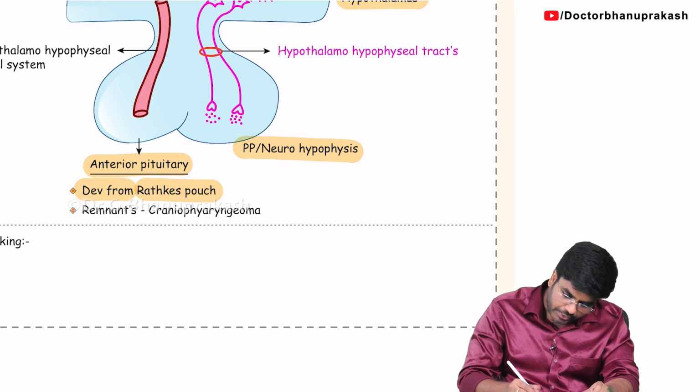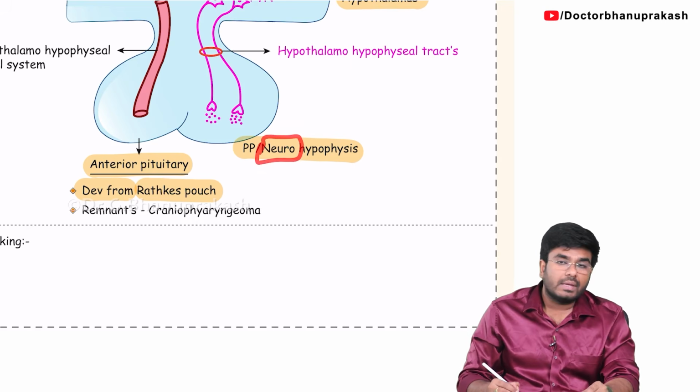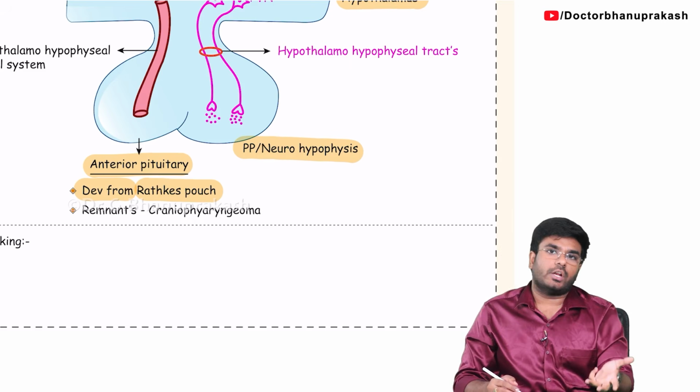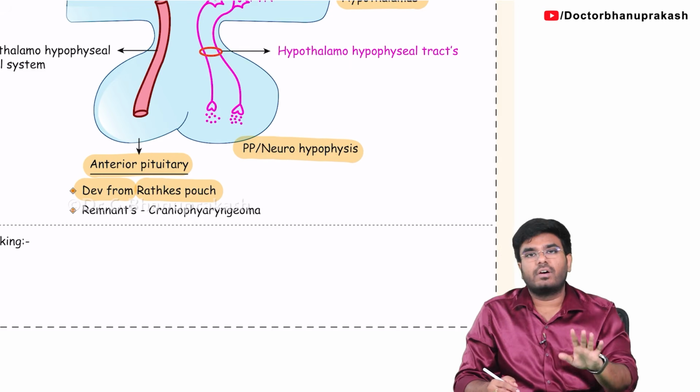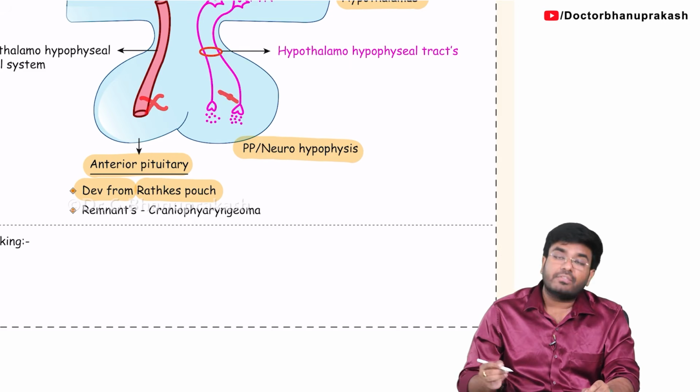But what about the posterior pituitary? See, the posterior is also called neuro, indicating it is directly neuronal in origin. It is developed from the nervous system. It's an extension of the nervous system. So origin wise they are different.